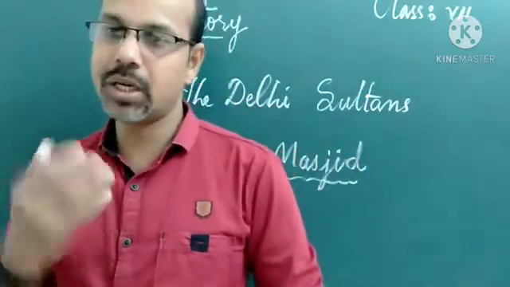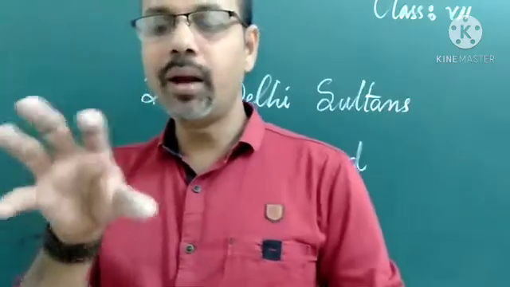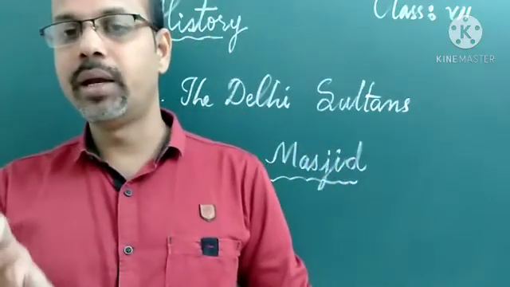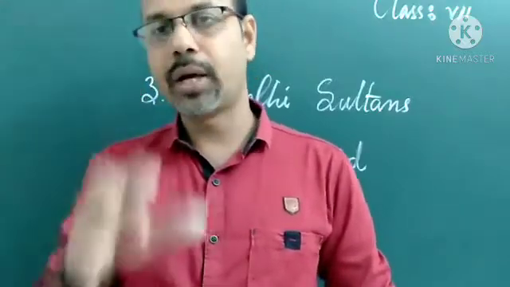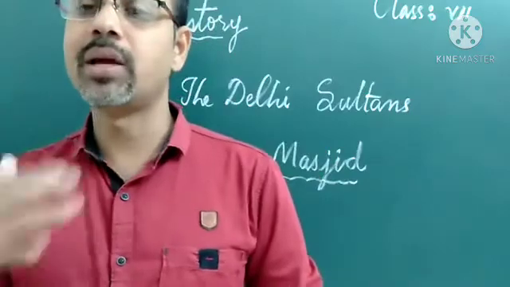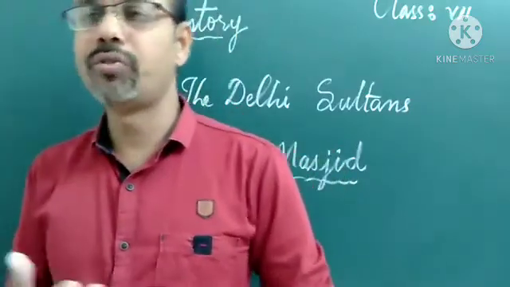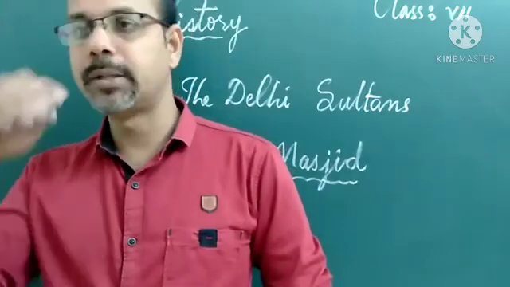Why did they construct the mosque or masjid? Because the Delhi Sultans claimed to be the protectors of Islam and Muslims, they constructed many mosques in different parts of our country.